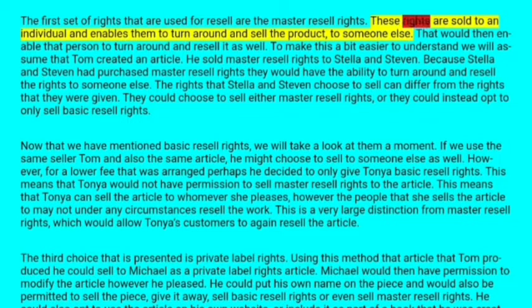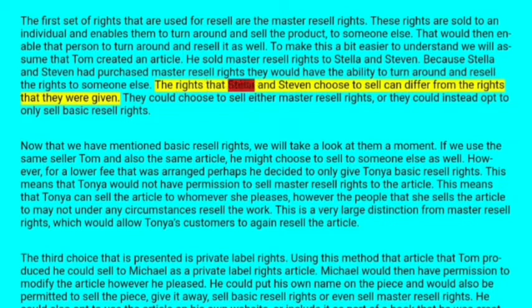These rights are sold to an individual and enable them to turn around and sell the product to someone else, who would then be able to run around and resell it as well. To make this a bit easier to understand, we will create an example article. Tom sold master resell rights to Stella and Steven. Because Stella and Steven had purchased master resell rights, they would have the ability to turn around and resell the rights to someone else.